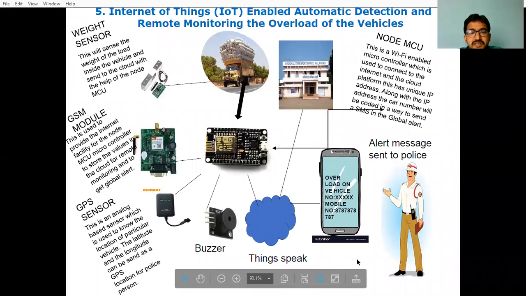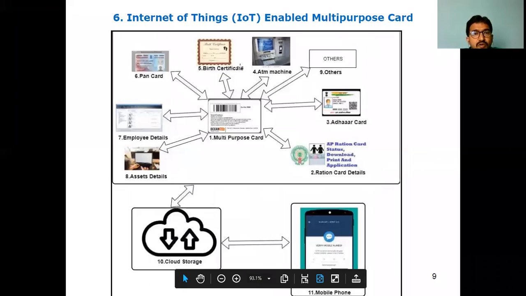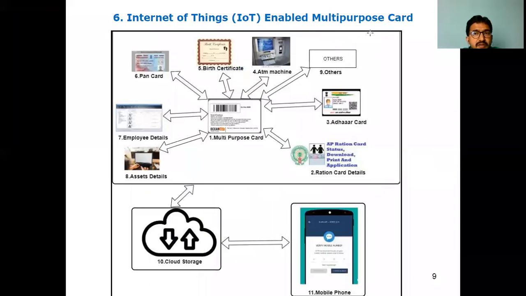Because of the time constraint, I'm not explaining more about that. I'm just giving the idea of how the inventive things can be done. The next, the sixth one, is an IoT-enabled multi-purpose card. We have only one card in which all the different things like PAN card, birth certificate, Aadhaar card, and so on are already stored. All the things have to be stored here.